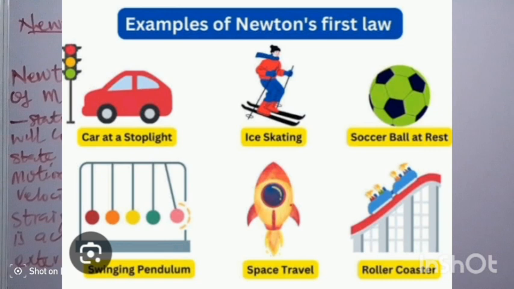Now, the next thing is various examples of Newton's first law of motion. In any exam question, you may be asked to state or mention examples of Newton's first law of motion. So let's look at the examples now. Mind you, we are going to look at objects at rest as well as objects in motion.